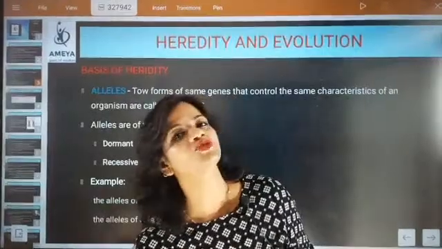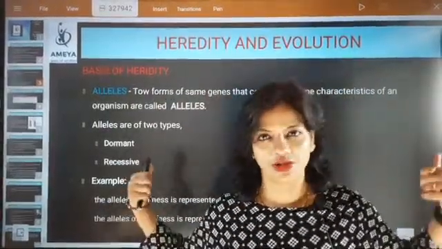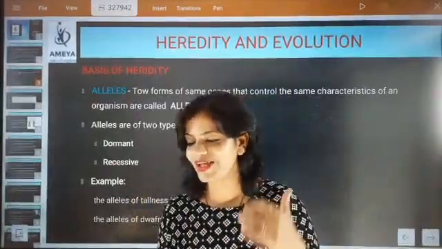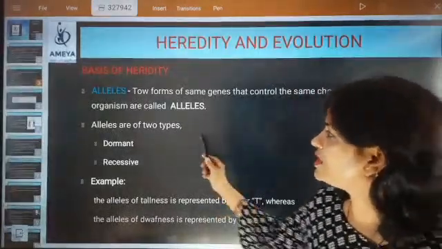This dominating allele is always the boss. So I am the boss. So like that only. You have to understand this one, that alleles are of exactly two forms. So alleles are of two types.